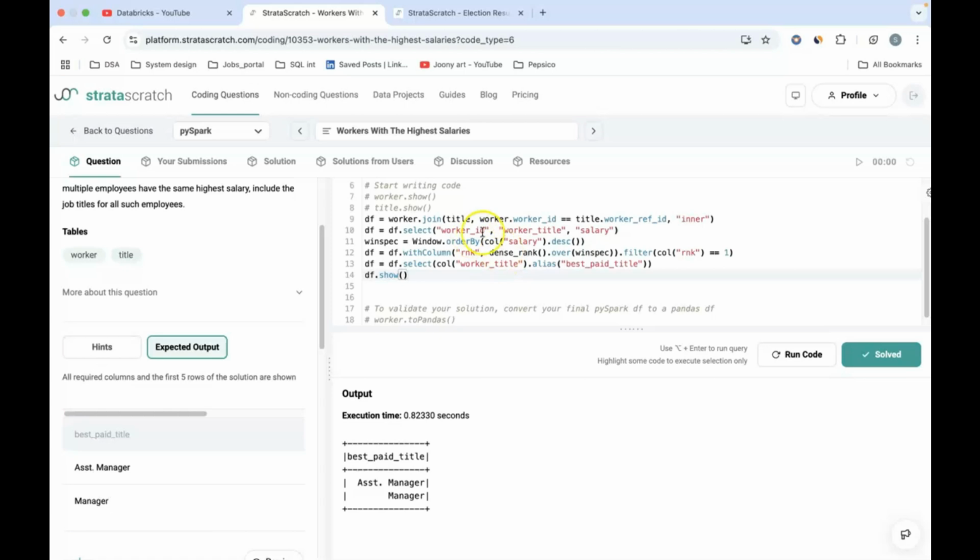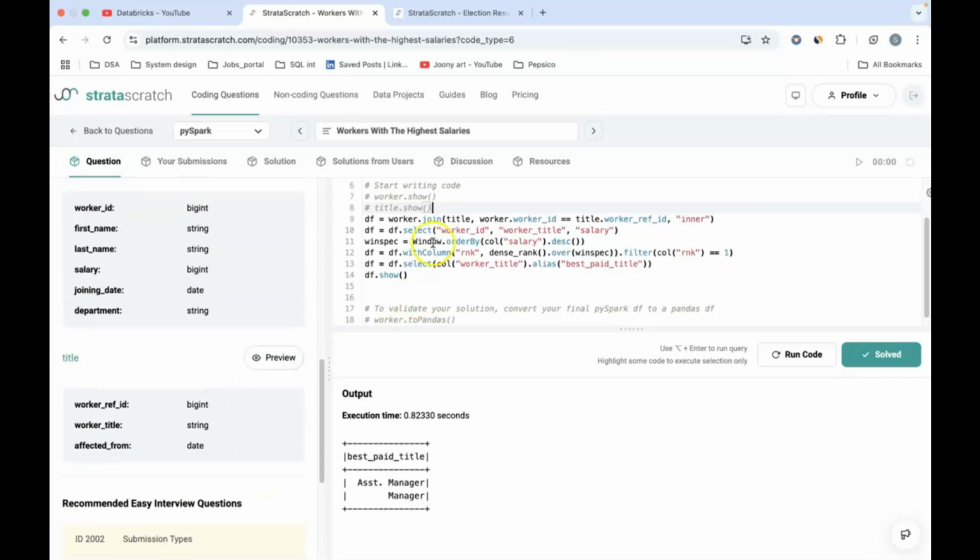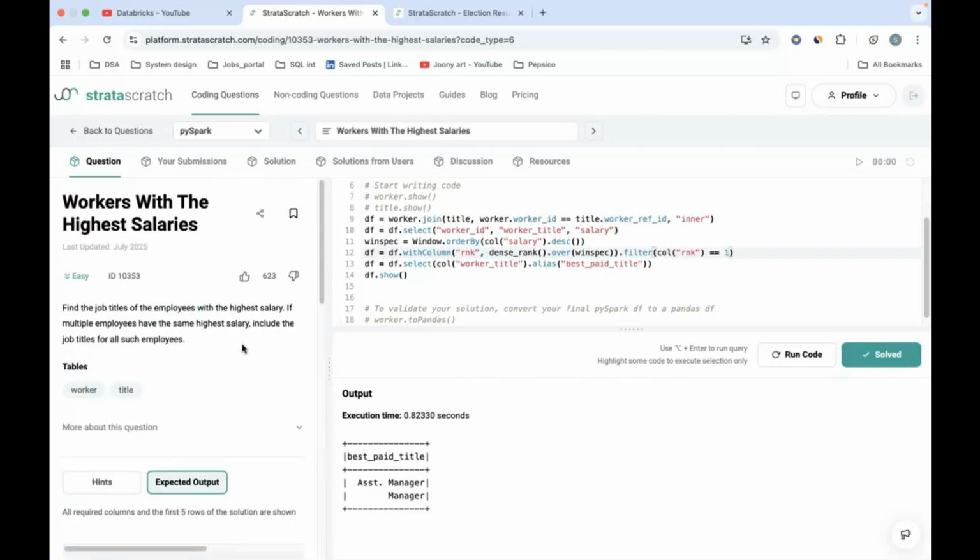So what we learned in this particular video is we have to join two data frames in order to get the required data from both the data frames, and then with the help of the dense rank window function, we calculate who is the best paid title. We also need to filter out the records which have rank number 1. So this is how you solve this question that is being asked in big MNC companies. This is not a tricky question, this is an easy question, but you need to know how to approach it.